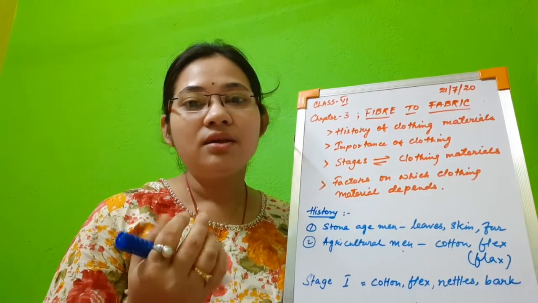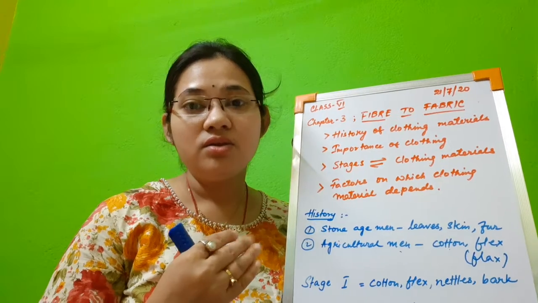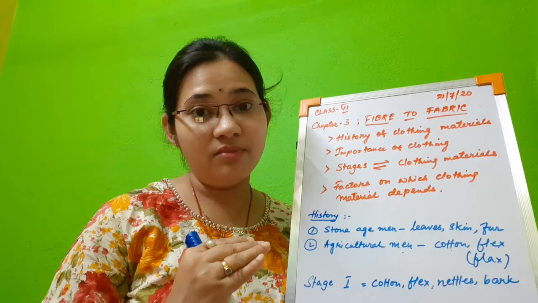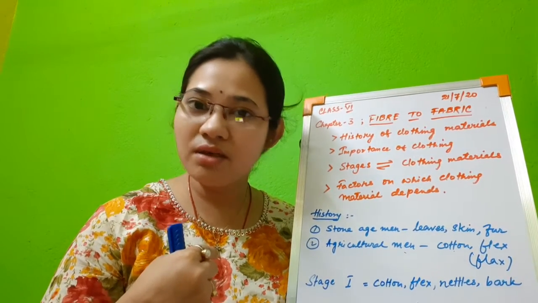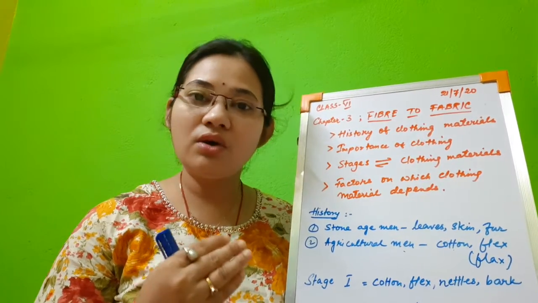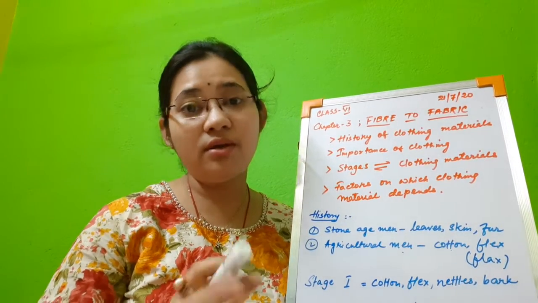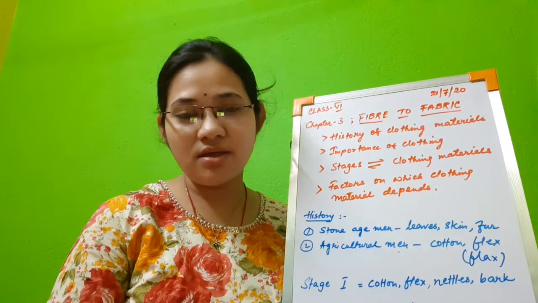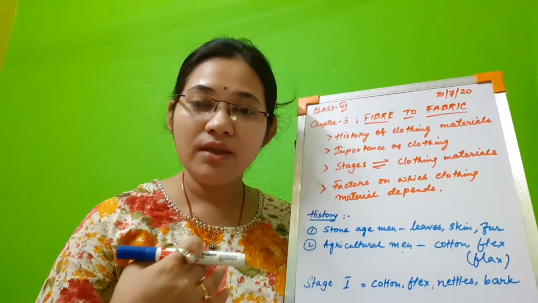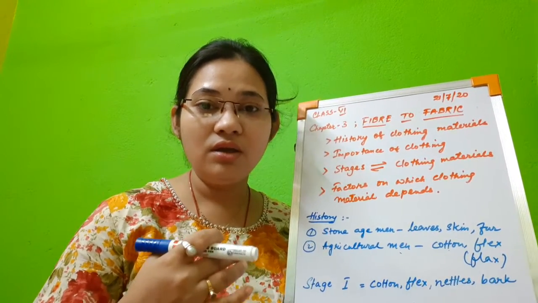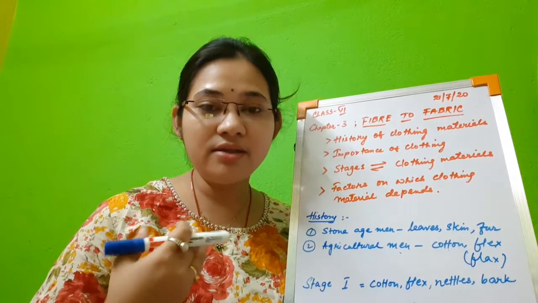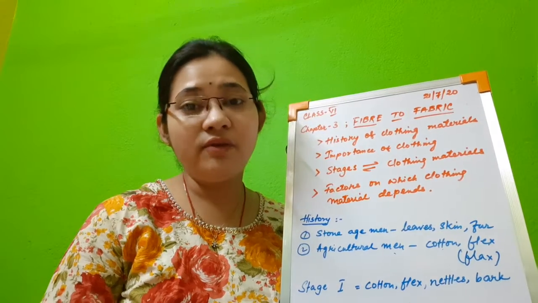Second point, it maintains the body temperature. Clothes keep us warm in winter and keep us cool during the summer. Like we wear white clothes during summer and we wear black or dark color clothes during winter. So it helps to regulate the body temperature, the body heat. Now third point, the clothes absorb the sweat in our body and keep us cool. When we wear cotton clothes and they absorb the sweat, that means the heat that is produced by our body, then it makes us feel cool.